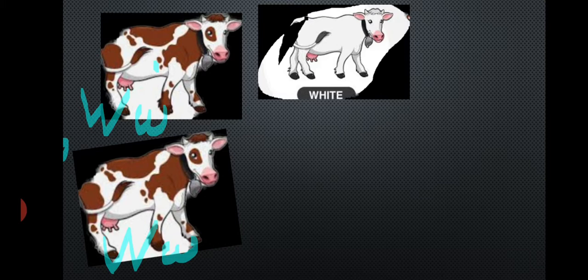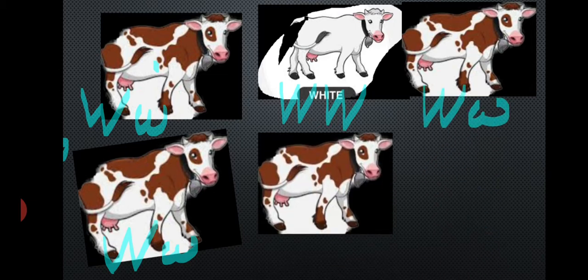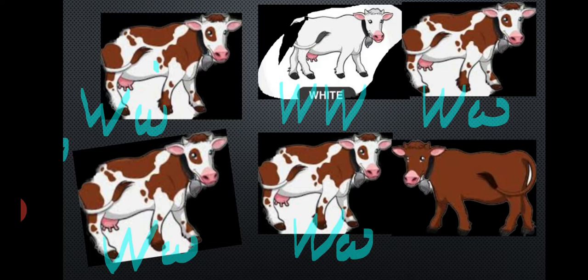The first is the white cow with capital W and capital W genes. The second is the roan cow with capital W and small w genes. The third is also capital W and small w, which expresses the roan character. The fourth is the red cow with small w and small w genes.